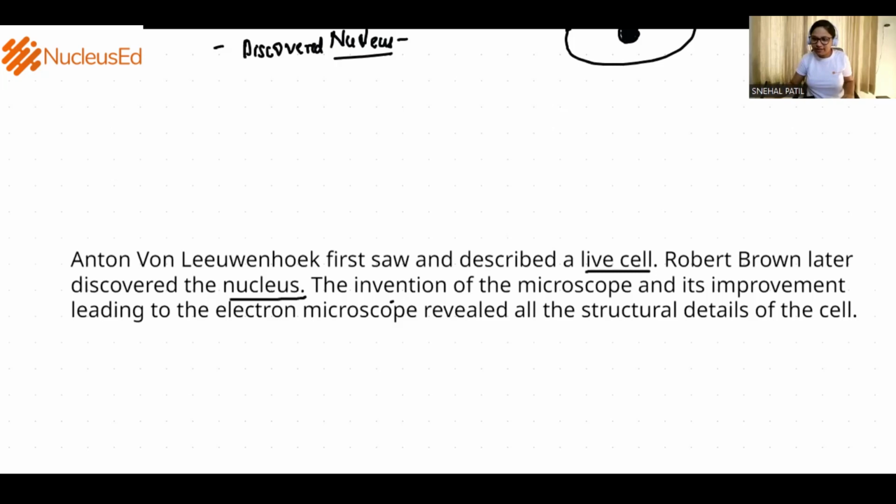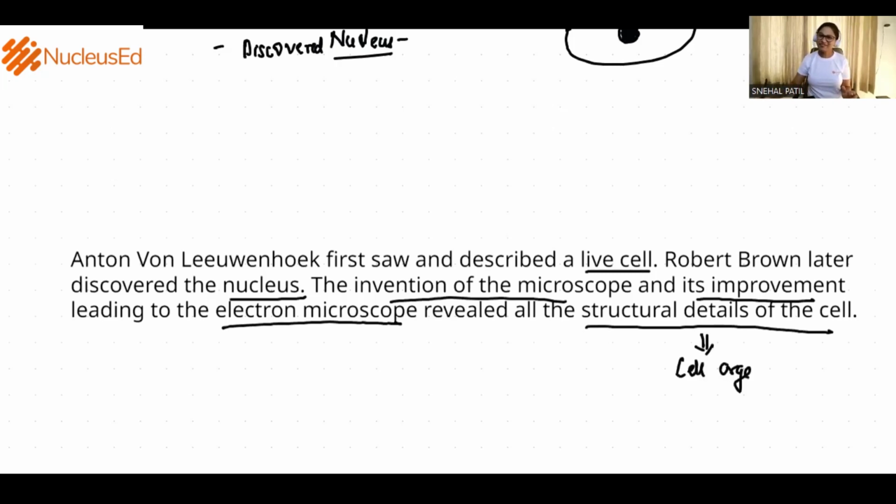So advancement of the microscope went on happening, leading to the electron microscope. The electron microscope is now very prominently used to observe different structures at the minute level. And this electron microscope was built after further invention, which revealed all the structural details of the cell. Now, what are the structural details? Structural details are the different cell organelles that we are going to learn in our upcoming videos. So this was about the discovery of cell from the NCERT textbook.